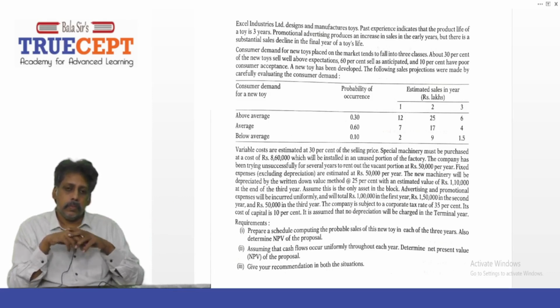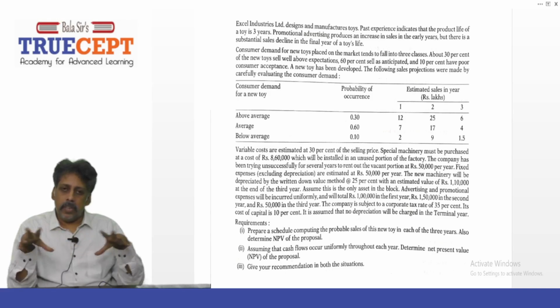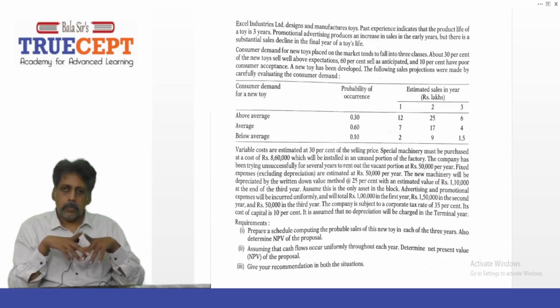Prepare a schedule computing the probable sales of this new toy in each of the 3 years. Calculate the expected sales for the 3 years. Also determine the NPV of the proposal. Number 2, assuming that cash flows occur uniformly throughout each year, determine the net present value of the proposal. And number 3, give your recommendations in both the situations.